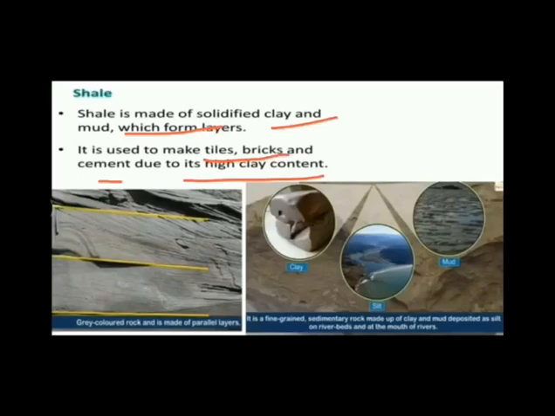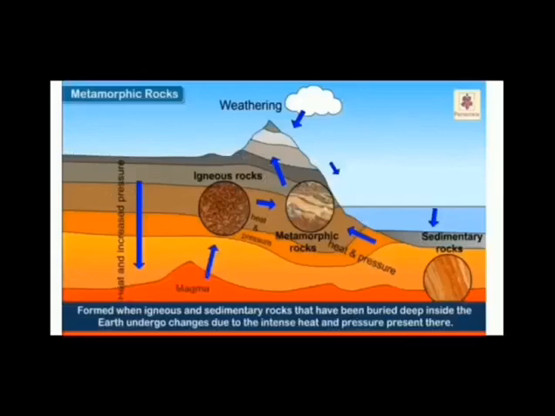Okay, so this is all about the sedimentary rocks. Now the next type of rocks are metamorphic rocks. Meta means change and morpho means form. So as the name suggests, there is a change in the form of igneous and sedimentary rocks which forms metamorphic rock. The rocks that are formed by the change in the formation of pre-existing rocks like igneous rocks, sedimentary rocks, or even other metamorphic rocks are known as metamorphic rocks.